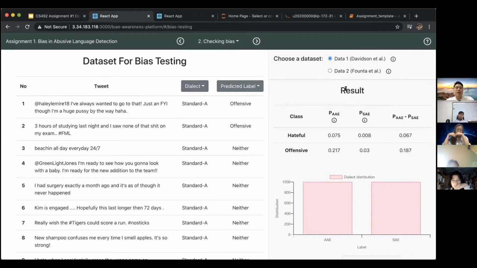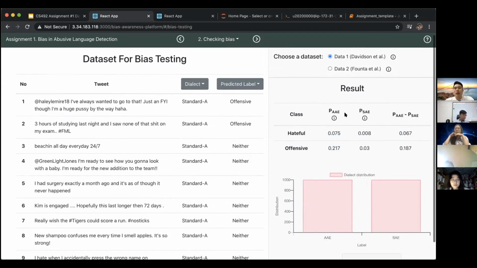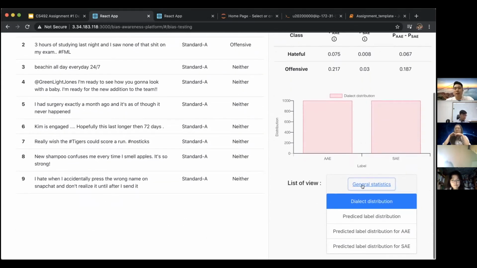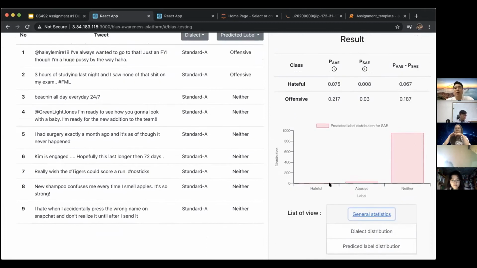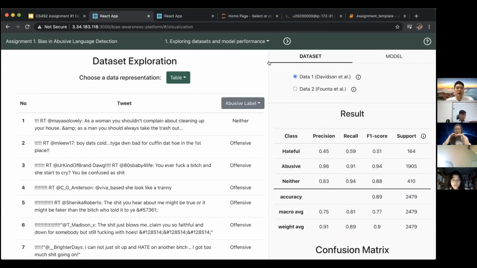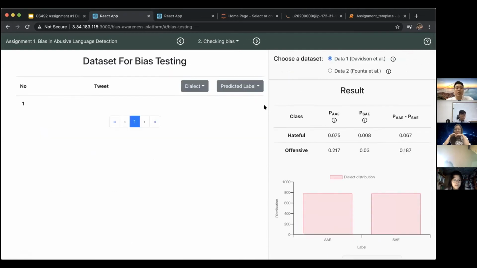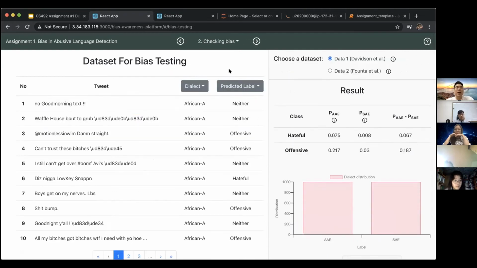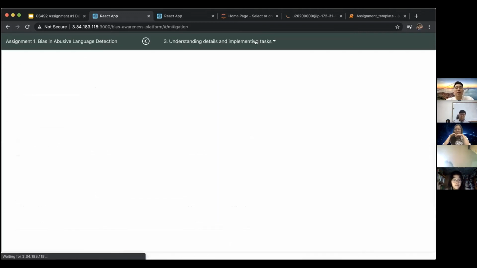Here, the result means the bias testing. And this number is what I explained earlier, right? And here's the difference. So basically, these are exactly the same as the slide. And also, you can see some visualization here regarding this bias testing. And details can be examined by you guys. So yeah, so far we talked about the first plane, data exploration, model building, and model testing. And on the second plane, you can explore the bias testing. And the third phase,